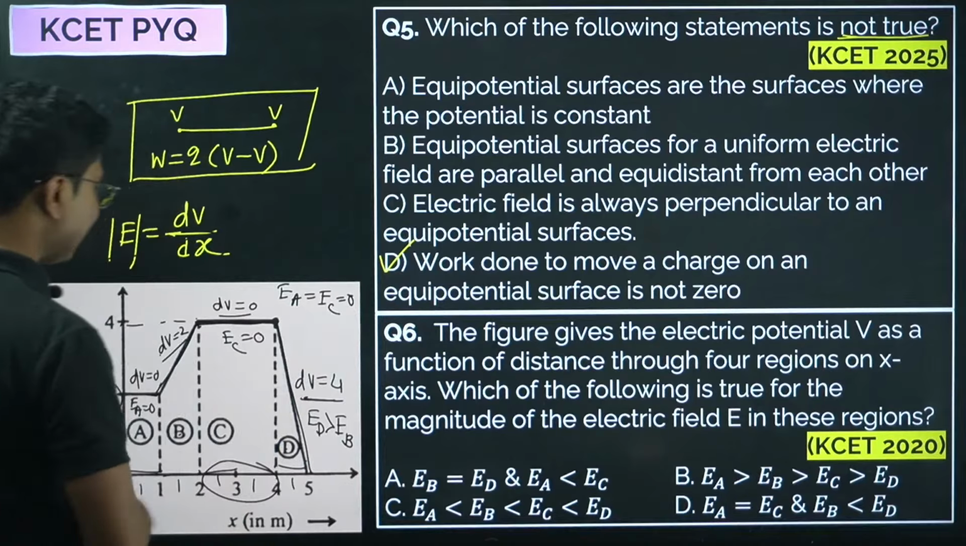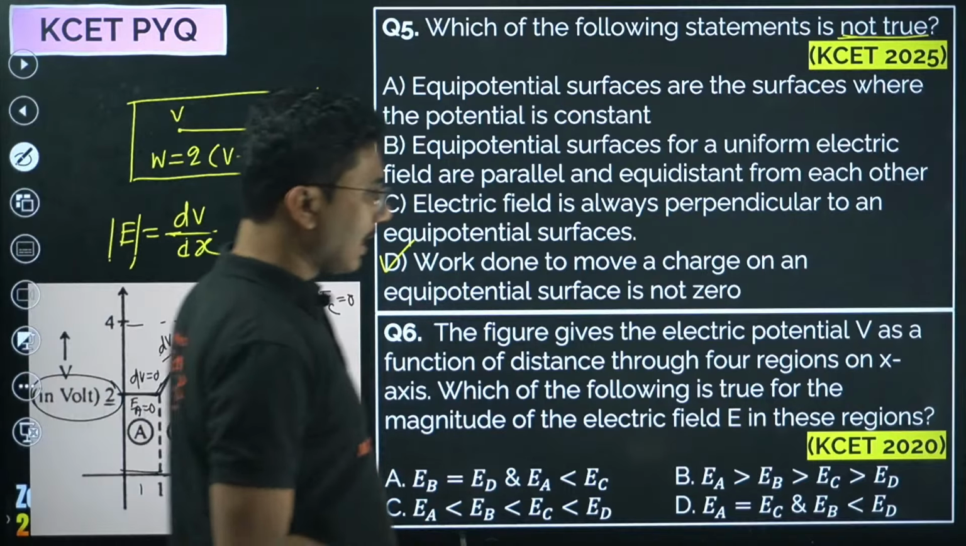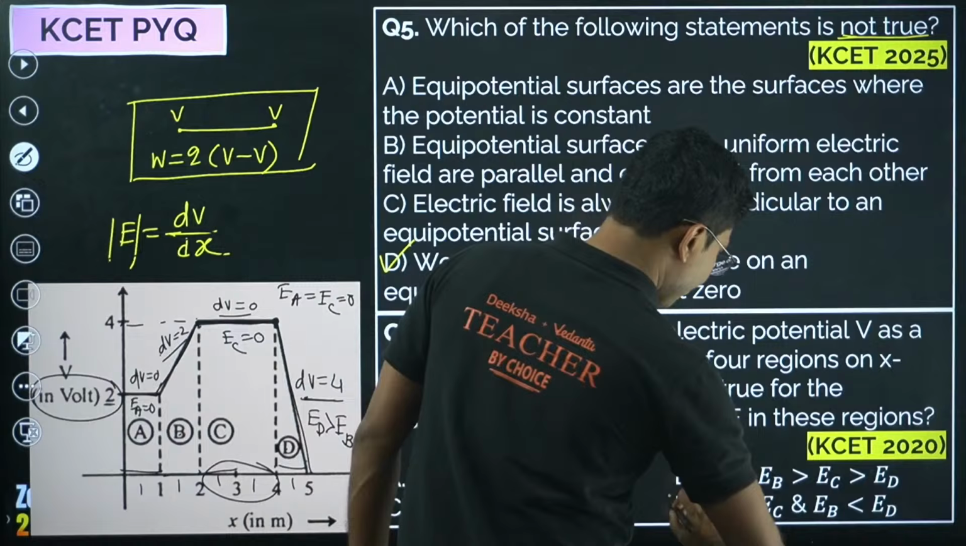EA equals EC and ED is greater than EB, so obviously option D is correct.